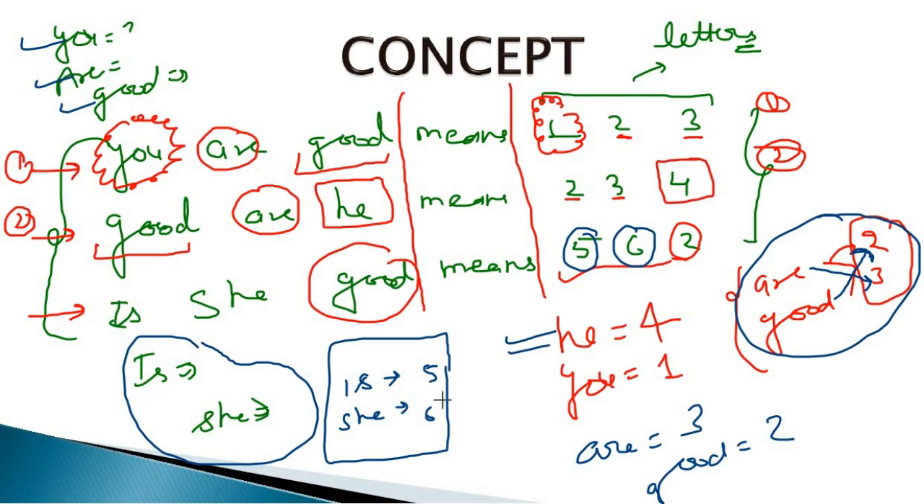So if we write the answer for "she is", either 5 or 6. If we are asked for the code, our answer will be either 5 or 6. And same for "she": if it is asked, the answer will be 5 or 6.